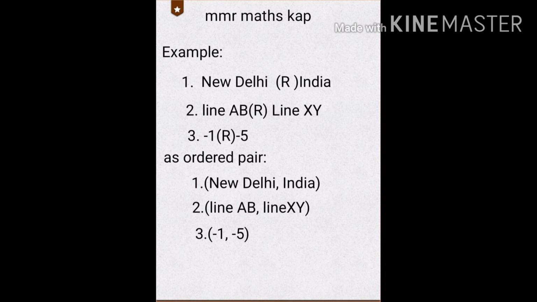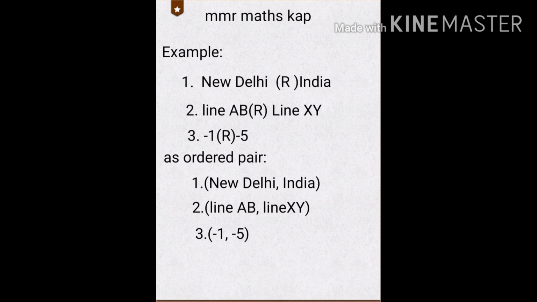Next, the third one: minus 1 related to minus 5. What is the relationship between these two numbers? Yes, very good. Minus 1 is greater than minus 5. Likewise, more examples go on. Written as ordered pairs: first, (New Delhi, India); second, (line AB, line XY); third, (minus 1, minus 5).